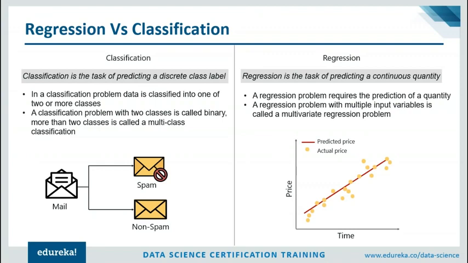So, guys, regression is a predictive analysis used to predict continuous variables. In regression, you don't have to label data into different classes. Instead, you have to predict a final outcome. Let's say you want to predict the price of a stock over a period of time. For such a problem, you can make use of regression by studying the relation between the dependent variable, which is basically your stock price, and the independent variable, which is the time. So, guys, that was a brief summary of regression and classification.